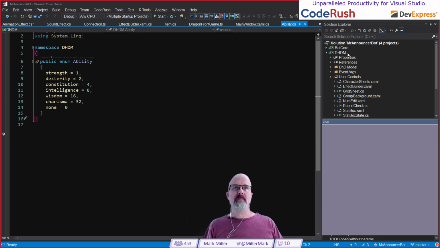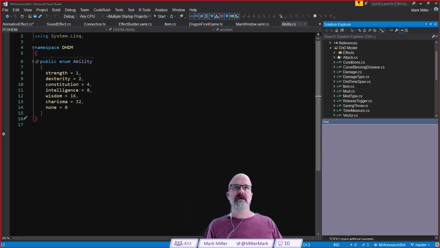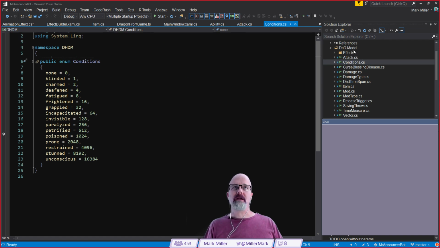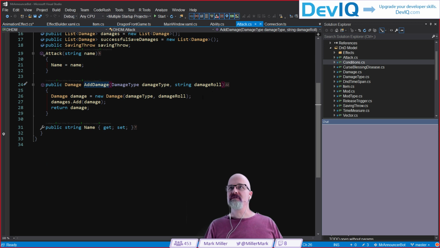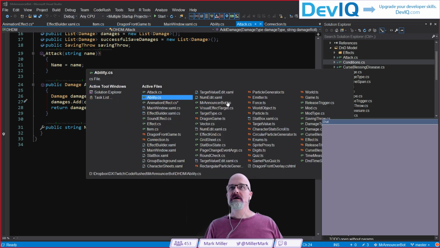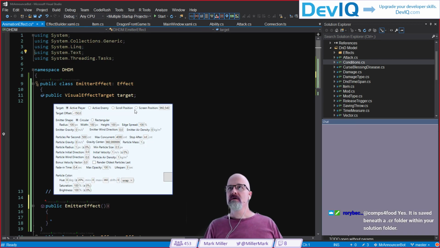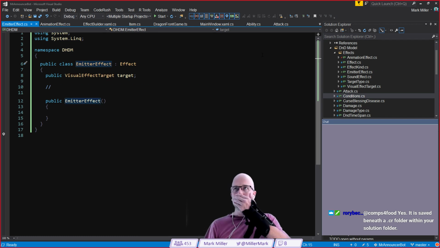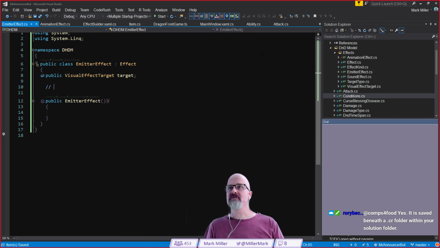So what I might do is put those, what's this, attack? It's not, conditions is an enum. I'm putting them right here is what I'm doing. Okay, this is an enum specifically not for the D&D model, but for sending over the emitter target. Let me do this too. Let's go in and say move type to file. So we'll move that out to its own file.